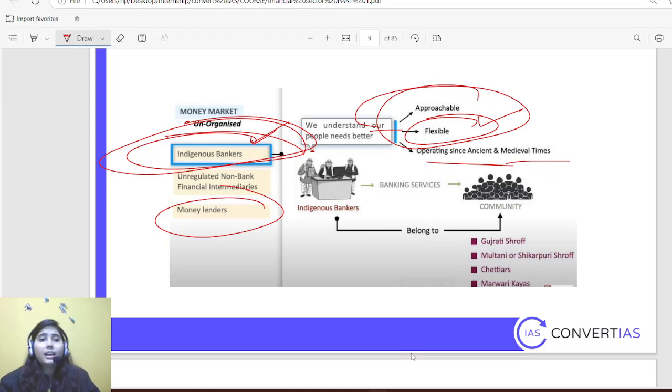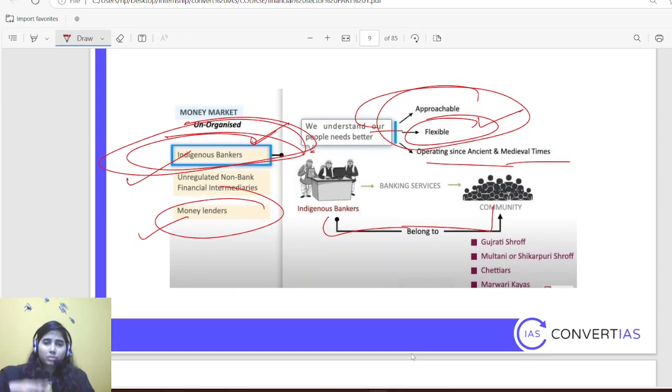They mostly rely on indigenous bankers or money lenders for these two reasons. Indigenous bankers also belong to the community, and there is some terminology which you can either learn or just glance at, nothing to give much importance to here.